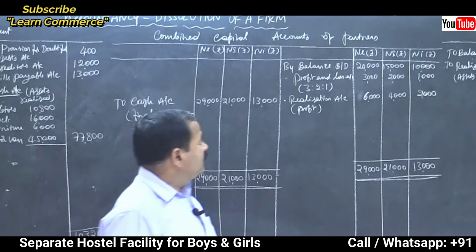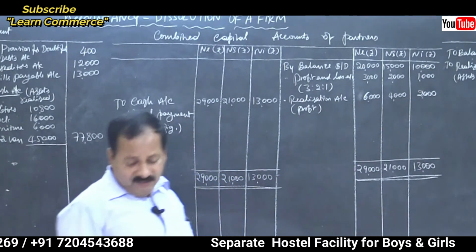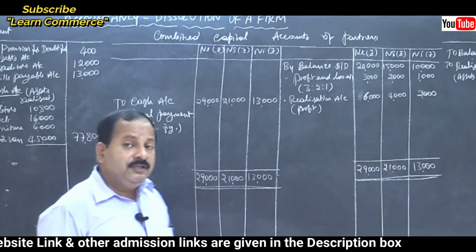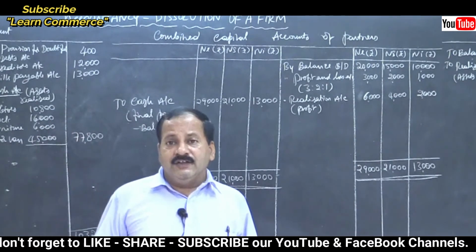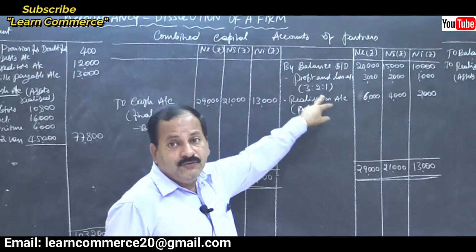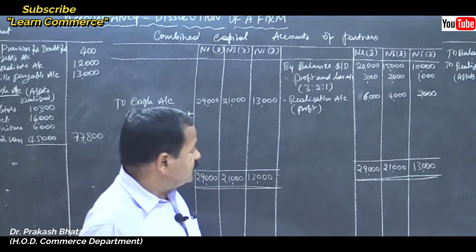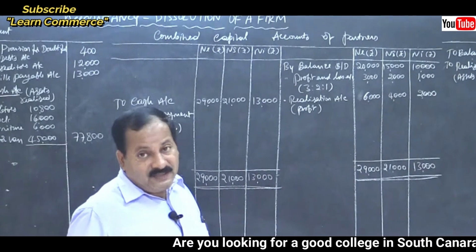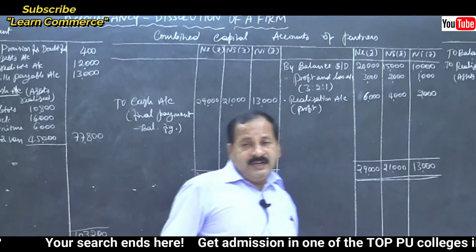Then there is a profit and loss account in the balance sheet. If you refer to the old balance sheet, the profit and loss account is on the liability side. So it should be transferred to the opposite side of the capital account, correct? So the next entry will be by profit and loss account. Write the ratio 3 is to 2 is to 1. It is distributed among the partners. The profit and loss account balance is 6,000, so distribute it as 3,000, 2,000 and 1,000.